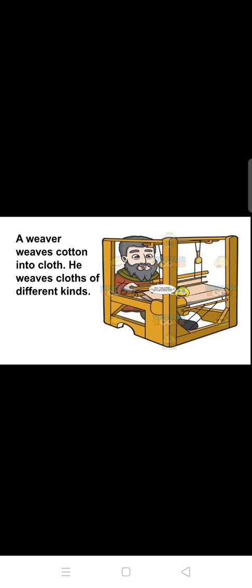A weaver. A weaver weaves cotton into cloth. He weaves cloth of different kinds. So who is this person now? This person is a weaver. Now what does he do? He makes cloth out of cotton. Now you all know cotton, it is of white color, soft and smooth. Yes. So the weaver makes cloth for us out of cotton.